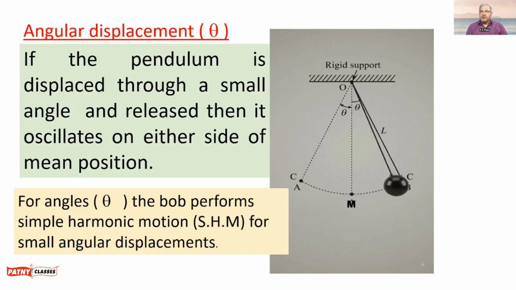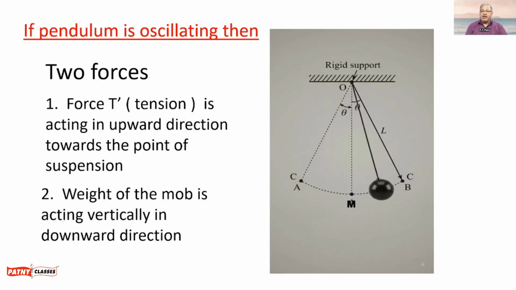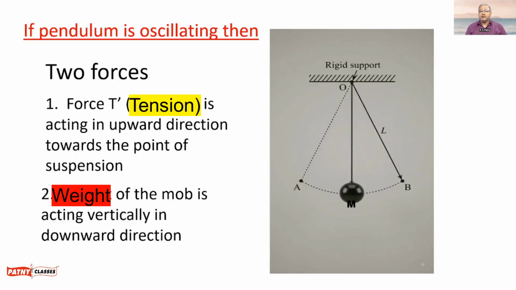So we can say the bob of the simple pendulum performs simple harmonic motion only if theta is small, and if the pendulum is under oscillating condition, moving left to right, right to left, that is swinging left to right. In that case, we need to talk about two forces. What are these two forces? One is the tension and another is the weight of the bob. So tension, this is denoted by T dash here.